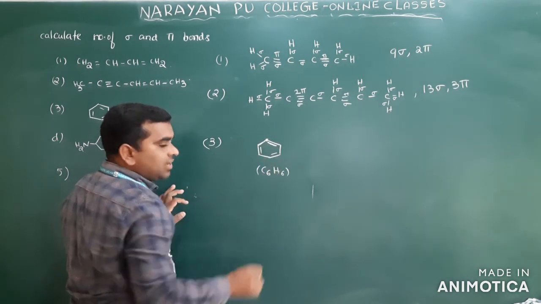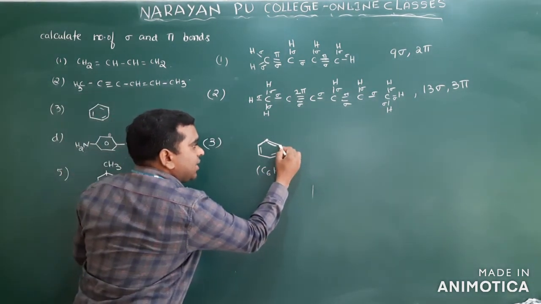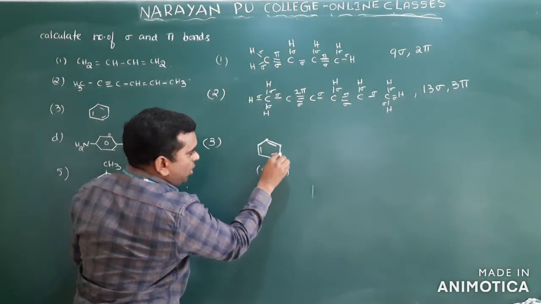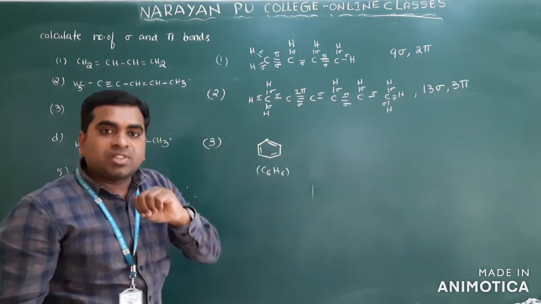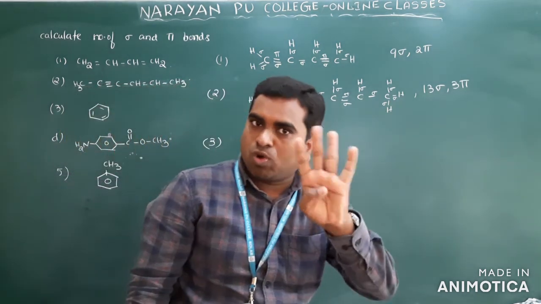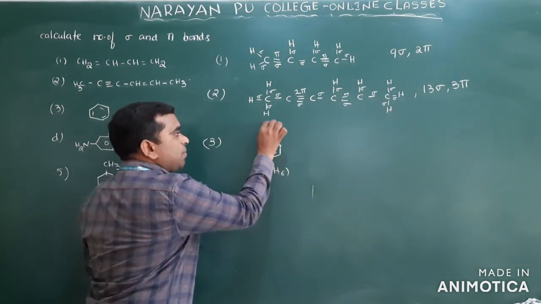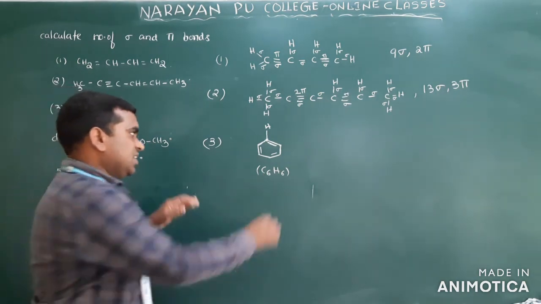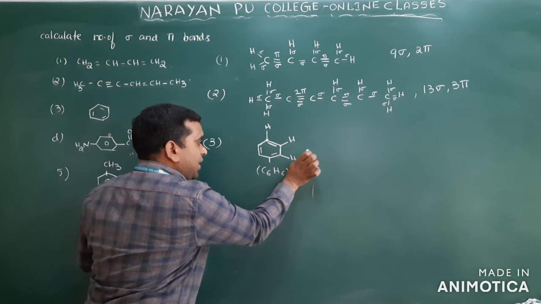Total how many? 3. And each carbon, if you take any carbon here, to this carbon, 2 bonds are there, and here 1 bond is there. Total how many bonds? 3 bonds. Means here carbon is forming 3 bonds, but carbon should form how many bonds? 4 bonds. So that's why, and another one is here. They have not mentioned that one. So not hydrogens only. That is C6H6. So here each carbon will have 1 hydrogen.